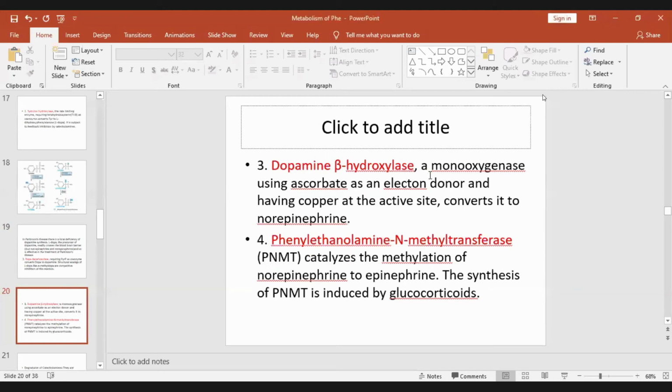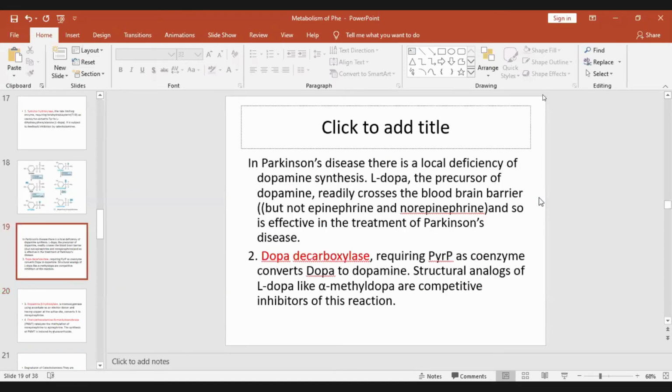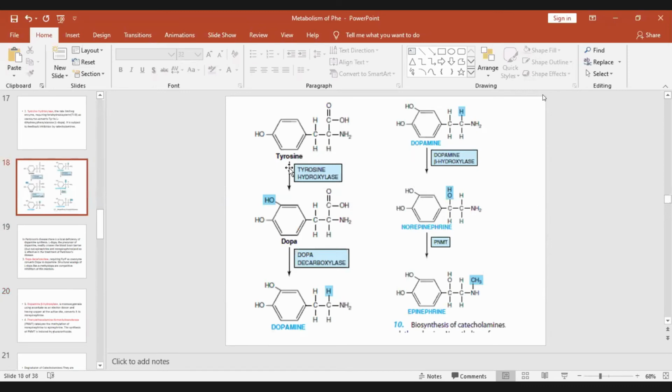Dopamine beta hydroxylase, a monooxygenase, using ascorbic acid as an electron donor and having copper at the active site, converts it to norepinephrine. Here it is a dioxygenase, where both oxygen atoms are utilized, but only one oxygen is incorporated.